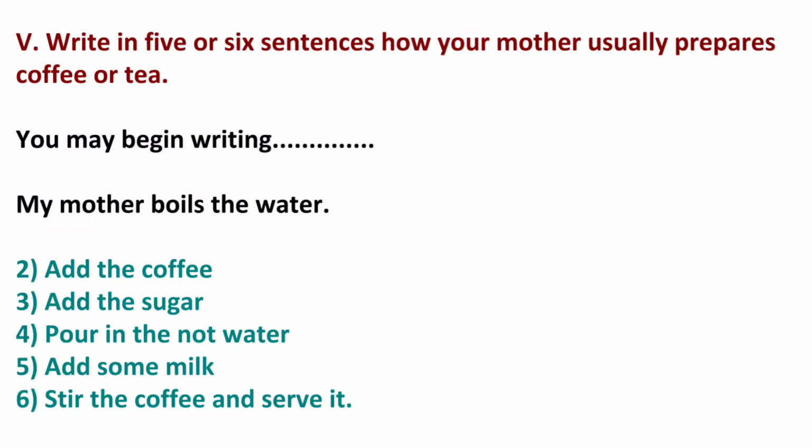Fifth main question, write in 5 or 6 sentences how your mother usually prepares coffee or tea. You may begin writing: my mother boils the water. Second one, add the coffee. Third one, add the sugar. Fourth one, pour in the hot water. Fifth one, add some milk. Sixth one, stir the coffee and serve it.